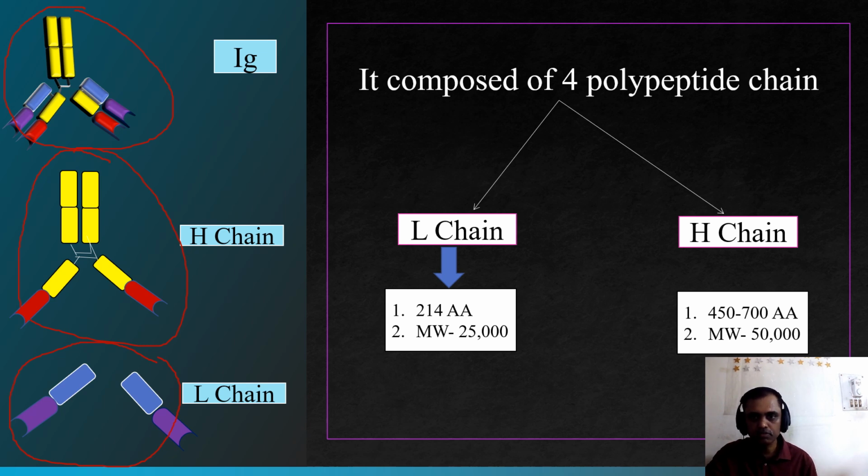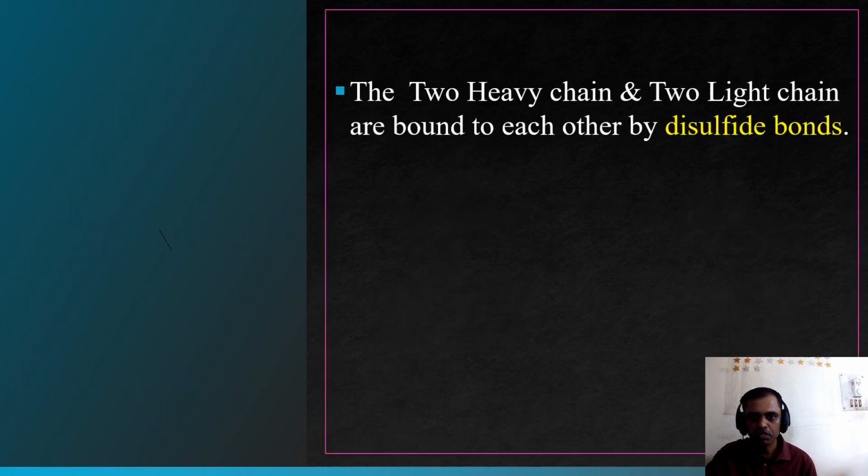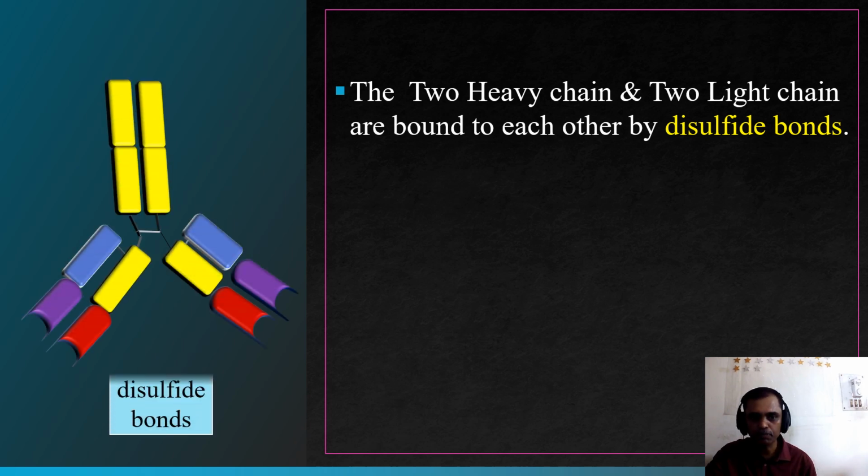So this four polypeptide chain is one of the basic units of the immunoglobulin. Let us study it in detail. As we know, there are 2 heavy chains and 2 light chains bound to each other by disulfide bonds. So this portion is known as the disulfide bond.